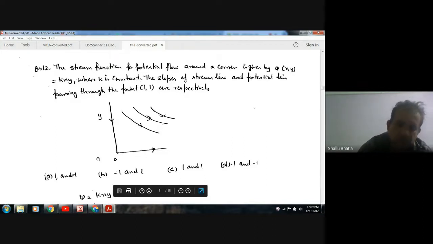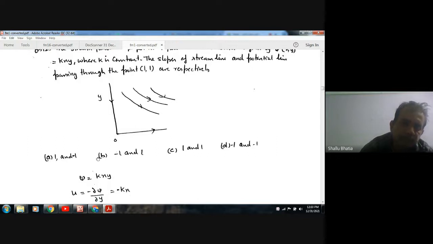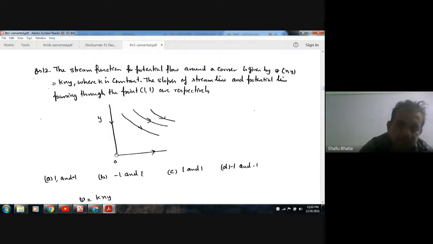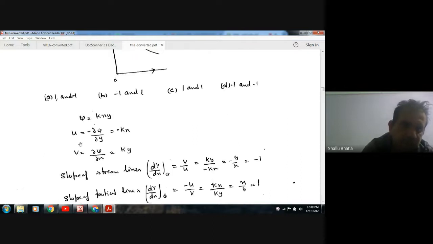Now we have to determine the slope of the streamline and potential line. Your stream function is given as kxy. So u is minus curly psi by curly y, and v is curly psi by curly x. So this is the definition of stream function. So this is minus kx, this is ky.